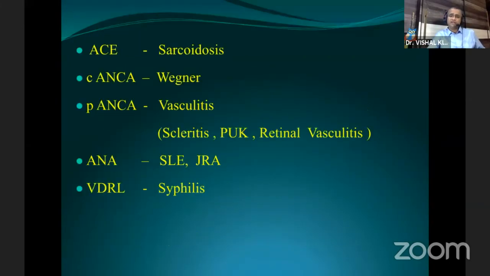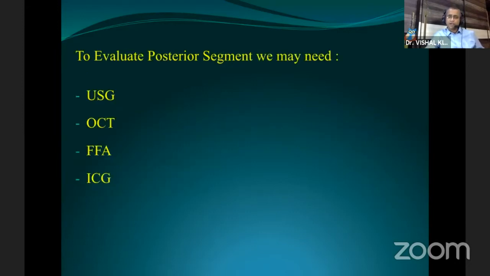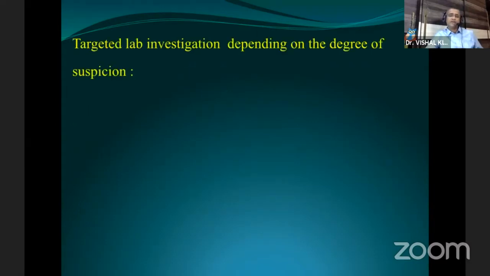Suppose with your clinical finding and examination you are suspecting sarcoidosis, then go for targeted angiotensin converting enzyme assessment. In case of Wegener's and vasculitis, you can go for ANCA assessment. In case of SLE or juvenile rheumatoid arthritis, you can ask for antinuclear antibody assessment. In case of syphilis, you can go for VDRL. To evaluate the posterior segment, we can go for sonography, or in case of clear media, you can go for OCT, angiography, or ICG.